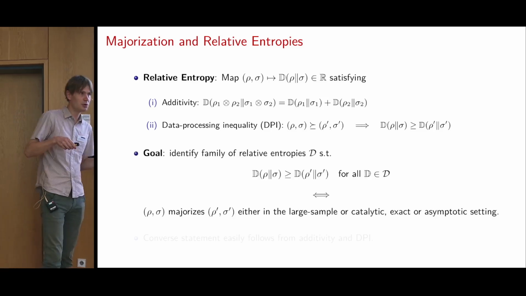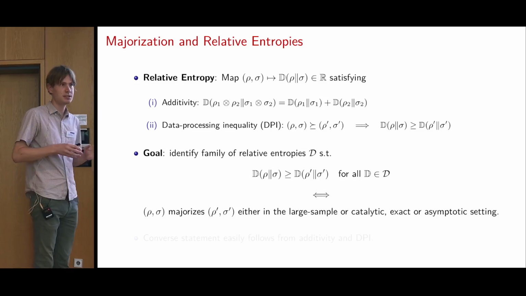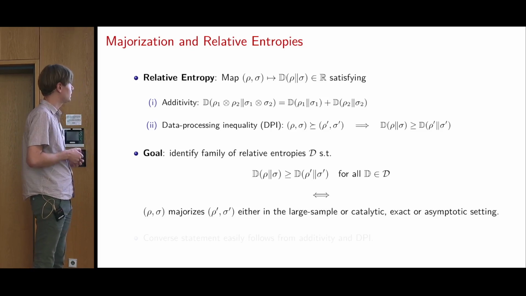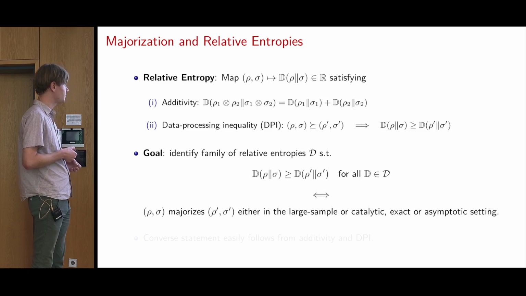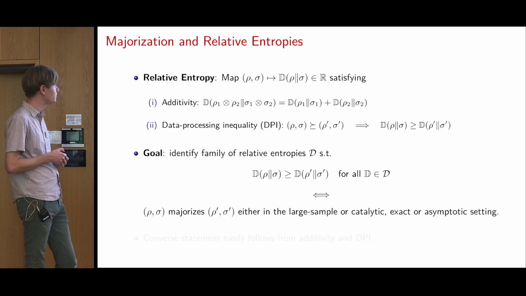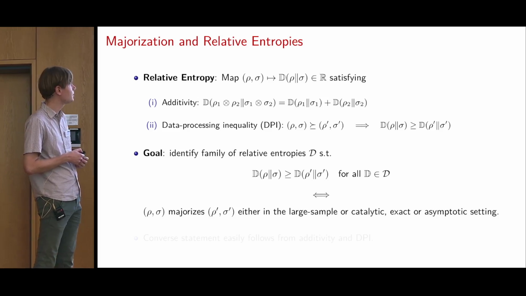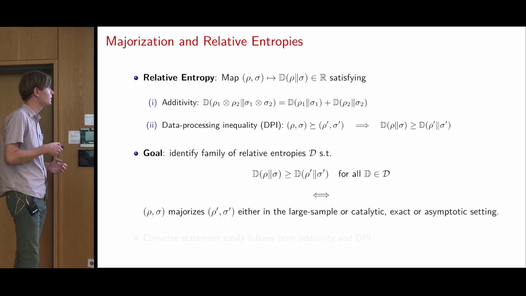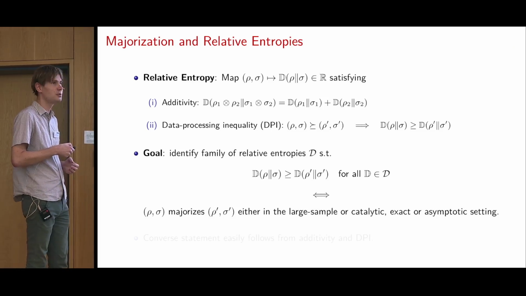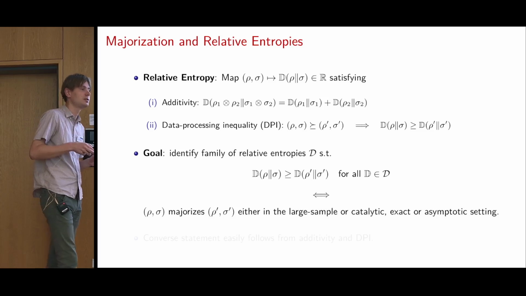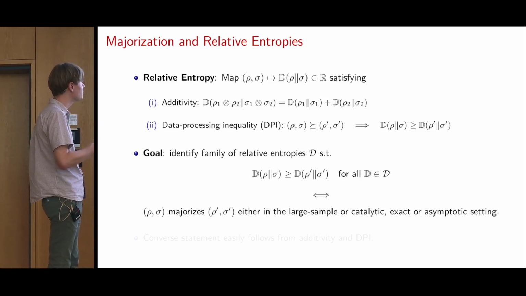Now the goal of this work is to identify a set of relative entropies D such that, when we have two pairs of states and all the relative entropies in this family D are ordered like this, so that the relative entropy evaluated on the input pair is always bigger than or equal to that evaluated on the output pair, then this is the case if and only if the input pair majorizes the output pair, either in the large sample or catalytic setting, either asymptotically or exactly. So this is the kind of result we're hoping for.